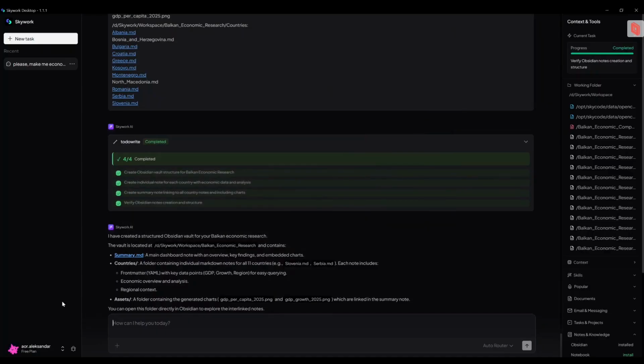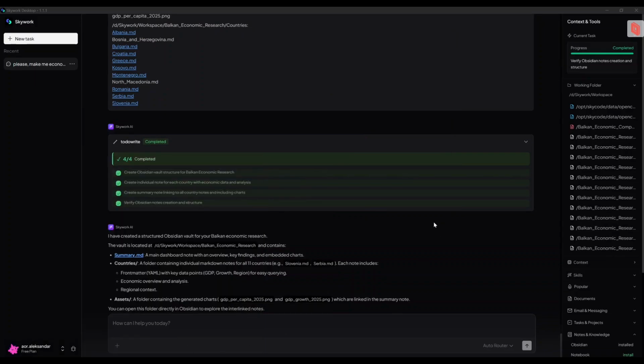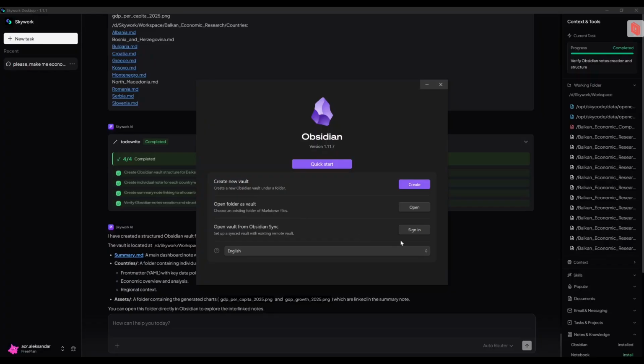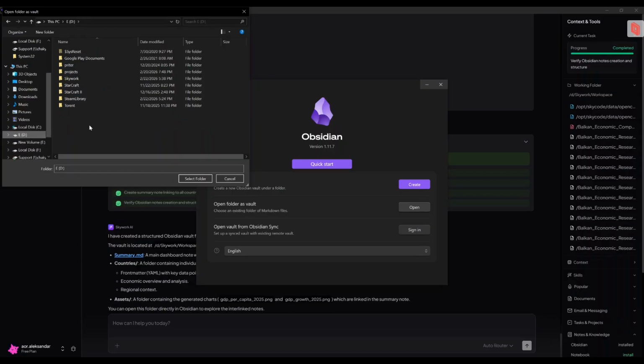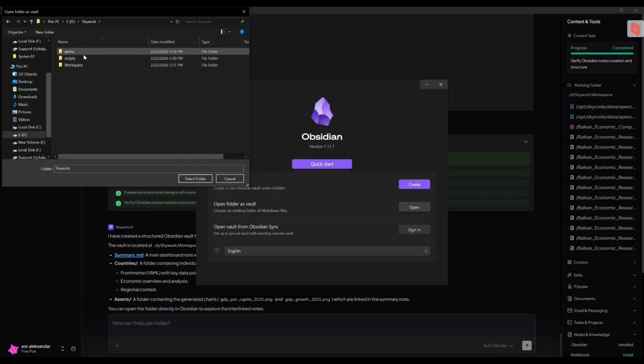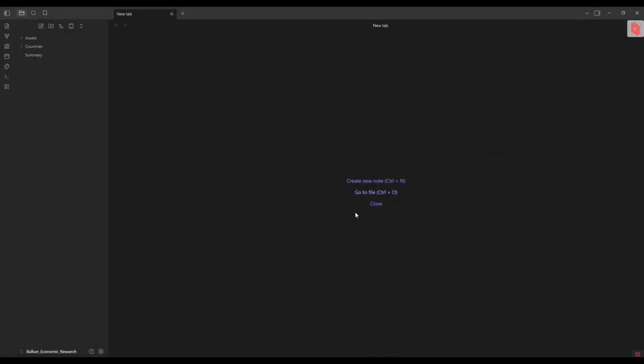Okay, I'm going to close this. I'm going to navigate to Obsidian. I'm going to open folder as Vault. Let me find that. First I want to open the tree.